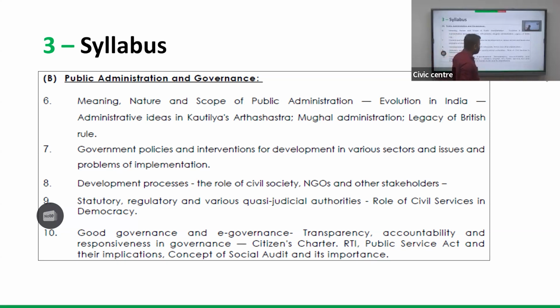All this is part of Mughal administration, and of course the legacy of British rule, because the British system is more or less relevant now. We can compare it with the present system, because when it comes to the Constituent Assembly, we framed our constitution based on best practices, and we believe it is a tailor-fit model for our system. It evolved actually.